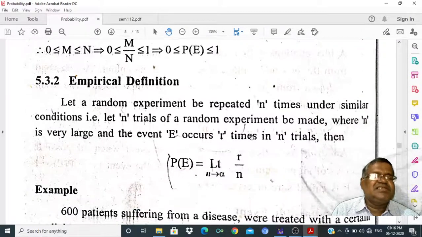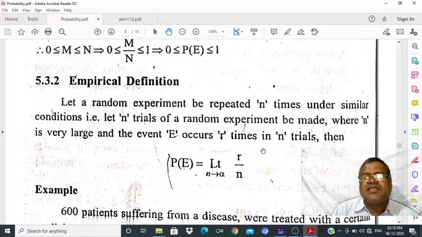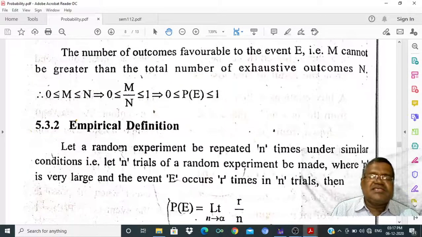Next definition is the empirical definition. Let a random experiment be repeated n times under similar conditions, and let n trials of a random experiment be made when n is very large and the event E occurs r times in the n trials. Then the probability of E is equal to the limit as n tends to infinity of r by n. This is the empirical definition given by Von Mises.